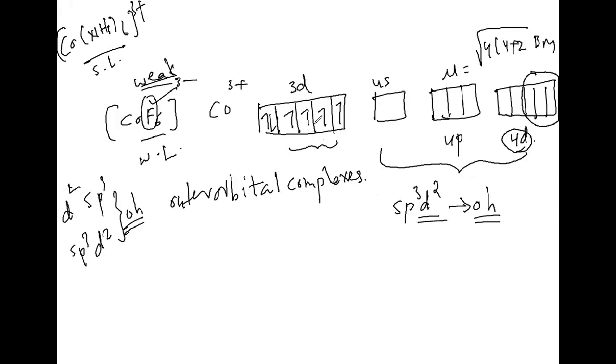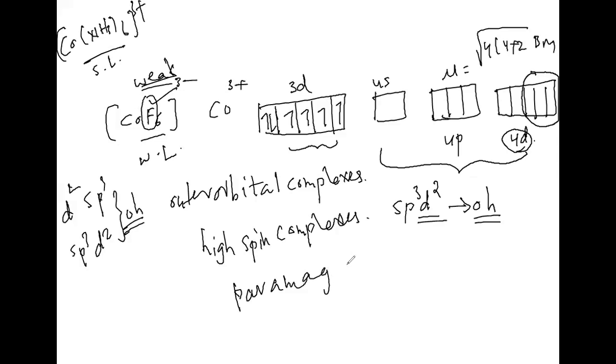Now here, unpaired electrons will be there, no? More unpaired electrons will be there. It is going to cause high spin. Then you can consider this as a high spin complex. When there are unpaired electrons, it is paramagnetic in nature. Understood this? Any doubts regarding this? Please let me know.